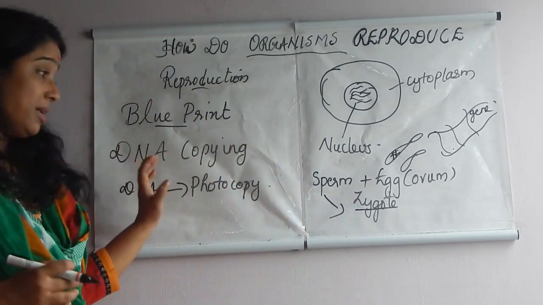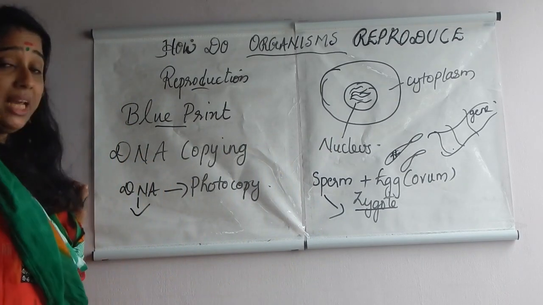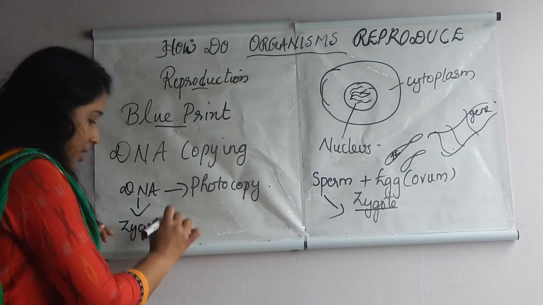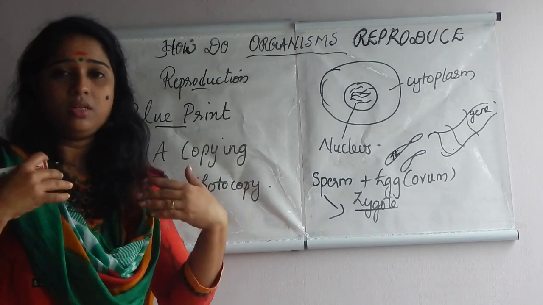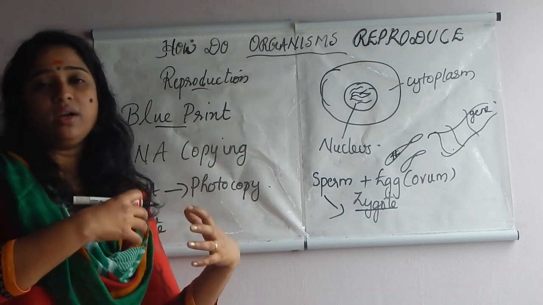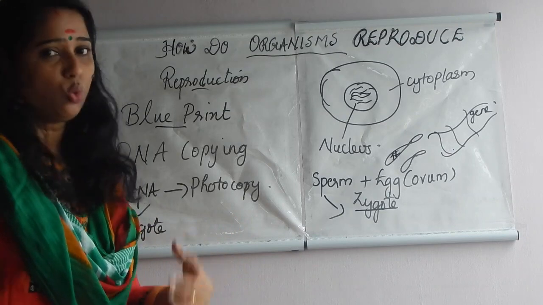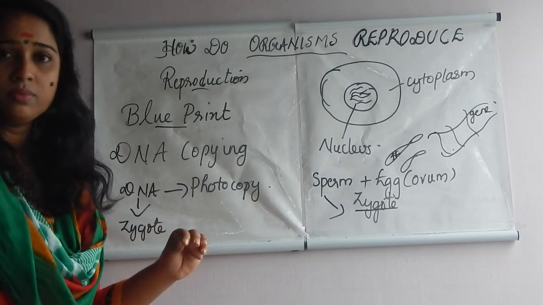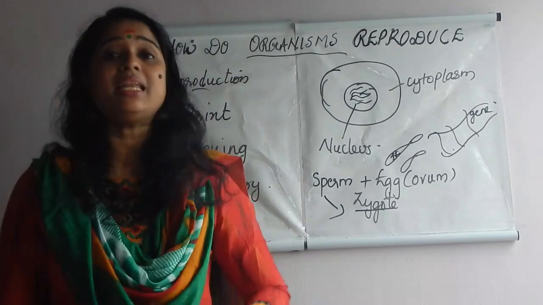But one more thing you should see very clearly: in the DNA, after taking the photocopy, one photocopied portion will move towards the zygote, isn't it? The DNA cannot survive alone in the zygote. Just imagine inside your body different organs are there, they are all very active, and if any organ, like the heart, is separated from our body and we keep it outside, will it work for a long time? No, it will get destroyed, isn't it? In the same manner, DNA cannot survive alone. It needs a cellular apparatus, that is very important. Inside the cell only DNA can survive.